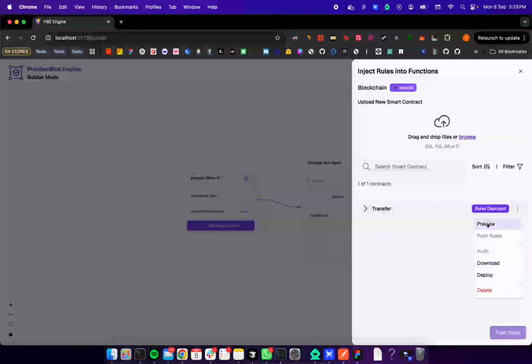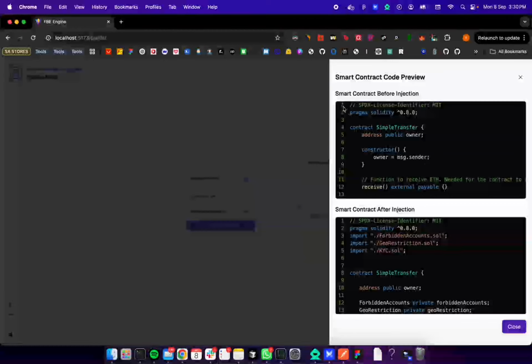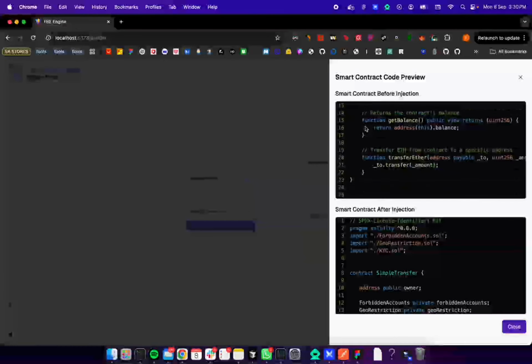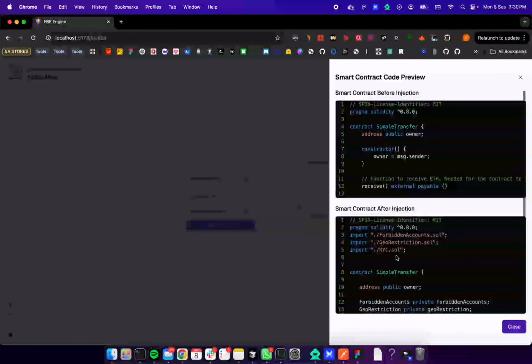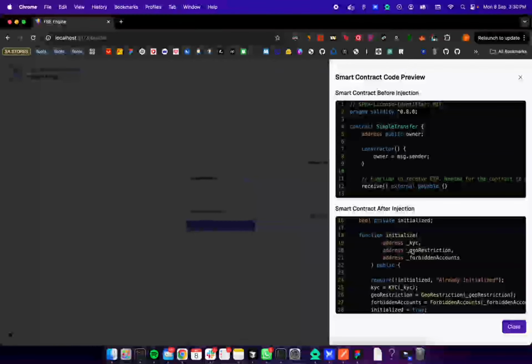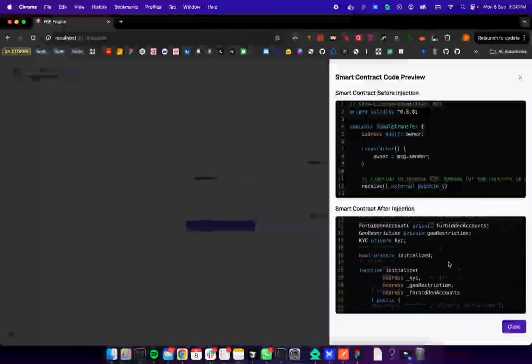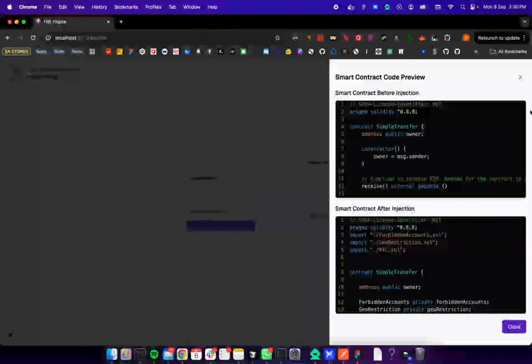the contracts. But before deploying, you can also preview the changes in the smart contracts. So in here we have the smart contract before injection, and this is the edited smart contract with the injected rules in it. So we have KYC, geo restriction, and forbidden accounts that have been injected into the user smart contracts.